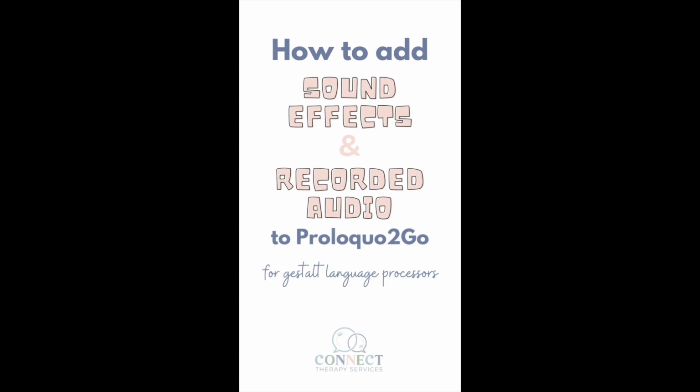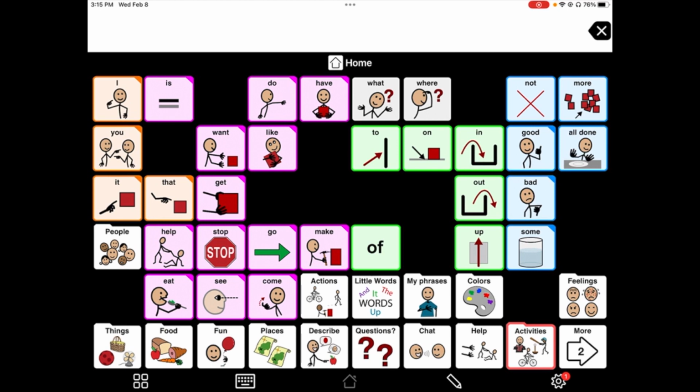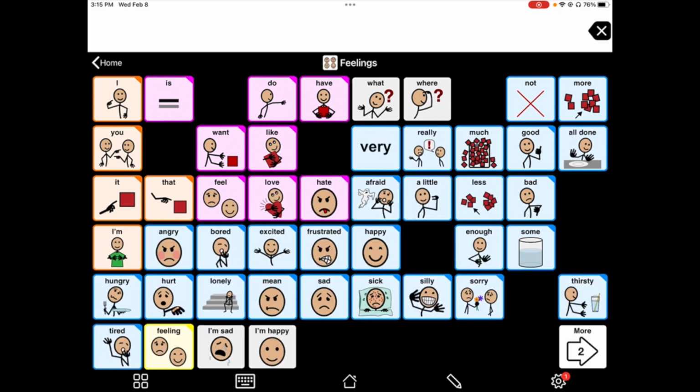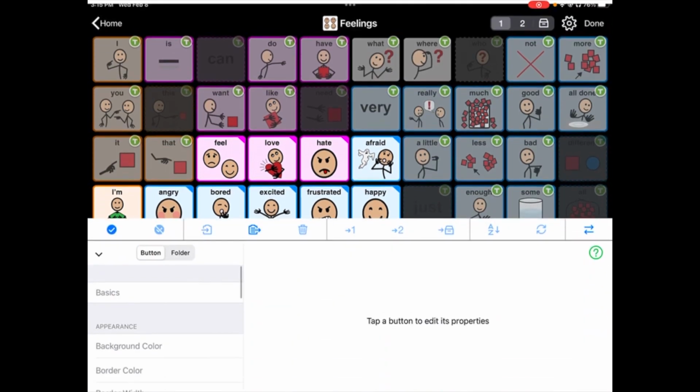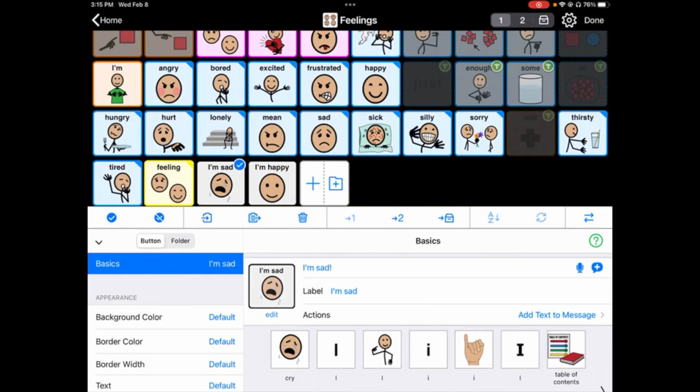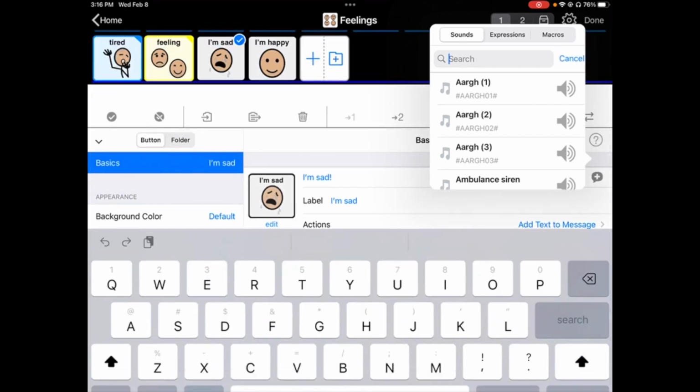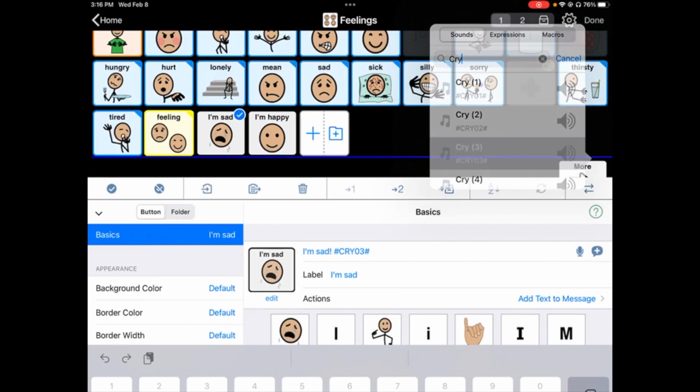Let's learn how to record audio and put sound effects into buttons on Proloquo2Go for our gestalt language processors. First, go to the page you want to edit. Then click the button. On the far right, press a speech bubble with a plus sign. Type in the sound effect that you want. Press done, then test it out.